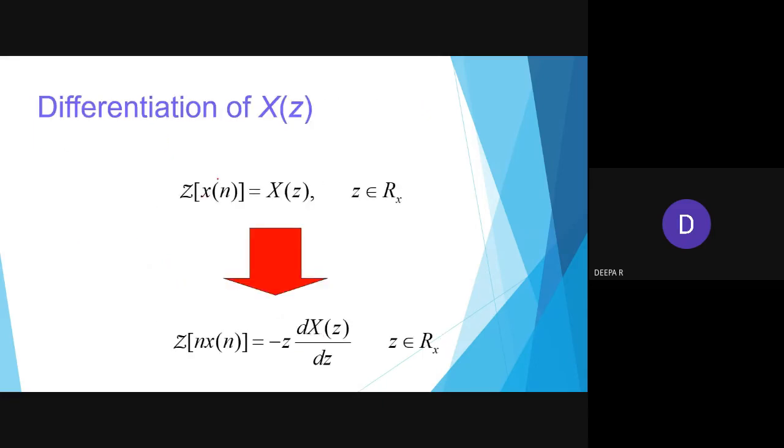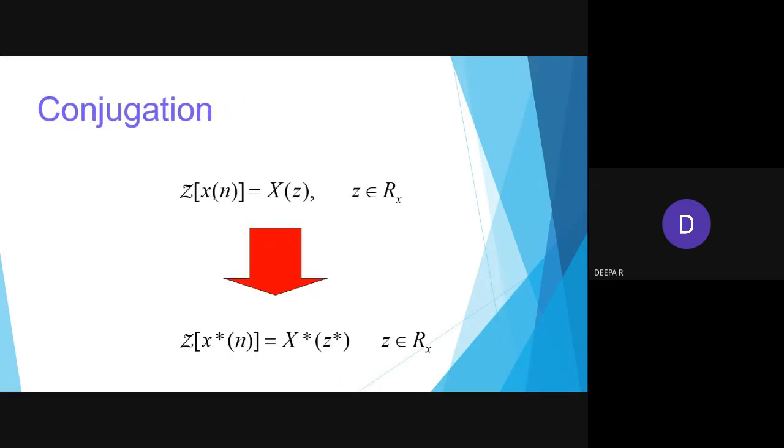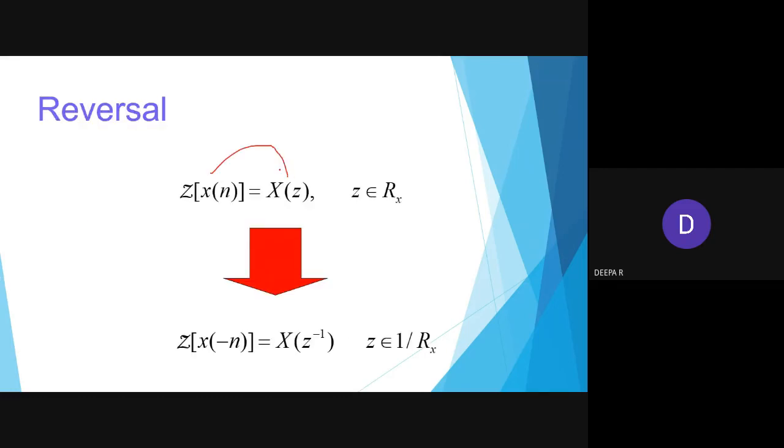So next thing is the differentiation. You'll be getting x of n as x of z. Once you are differentiating n into x of n, the formula will be minus z dX(z)/dz. Conjugation, in the sense, we'll be applying the transpose: x star z to the power star. Then reversal: we have seen the time scaling and time shifting operations, and the same thing. If you apply a negative sign, x of minus n, what will happen? X of z power minus 1.